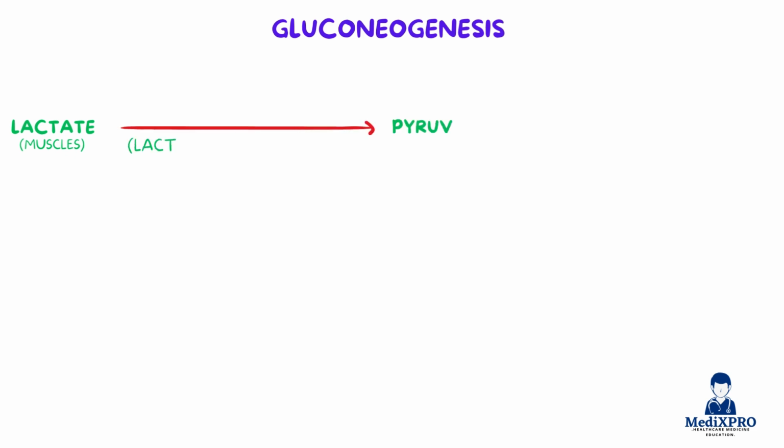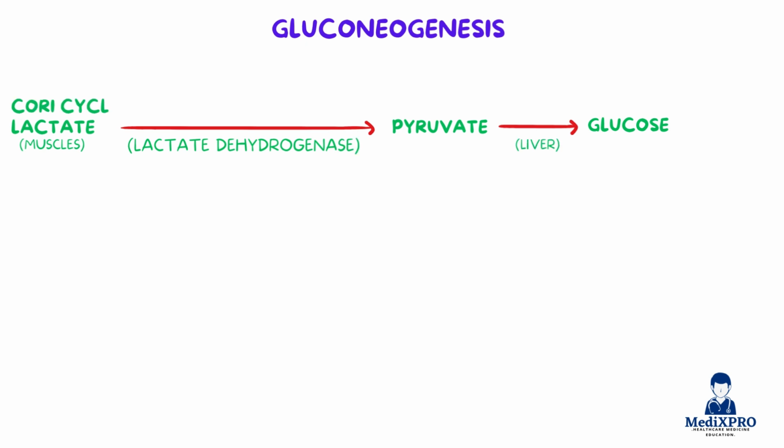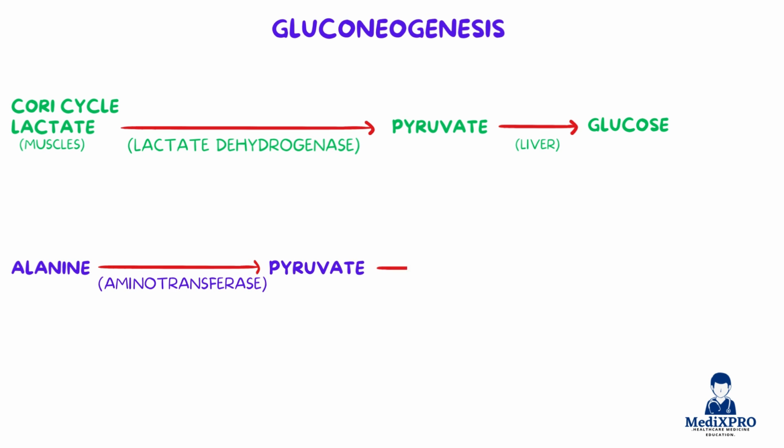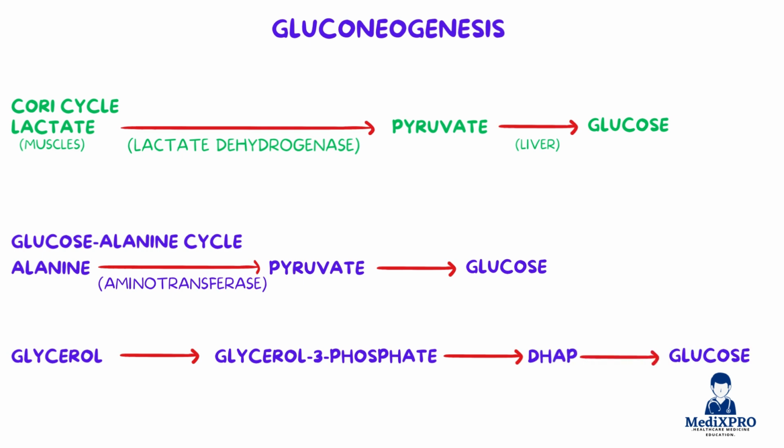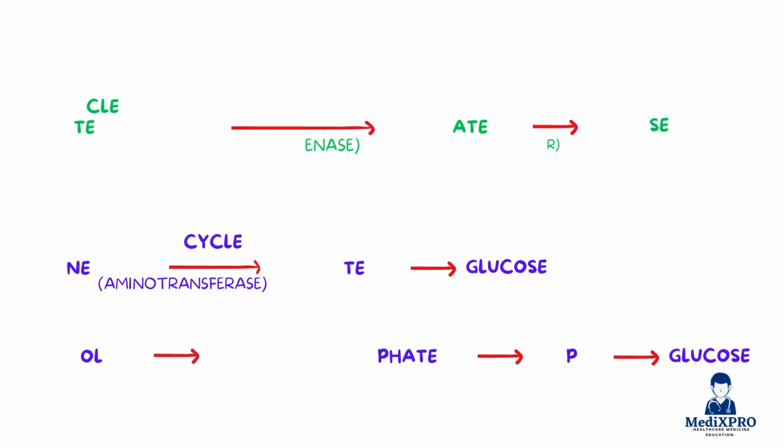Now let's look at how each precursor feeds into this pathway. Lactate is converted to pyruvate via lactate dehydrogenase and enters gluconeogenesis through the Cori cycle, where lactate from muscles is transported to the liver and converted back to glucose. Alanine is converted to pyruvate via alanine aminotransferase in the glucose-alanine cycle, which not only supplies glucose but also helps detoxify ammonia. Glycerol is converted to glycerol 3-phosphate, then to DHAP, and eventually enters the gluconeogenic pathway.